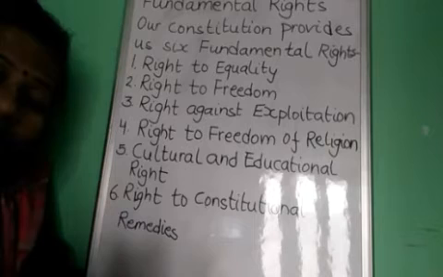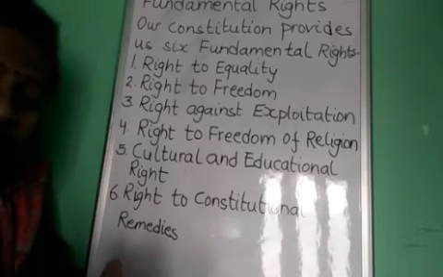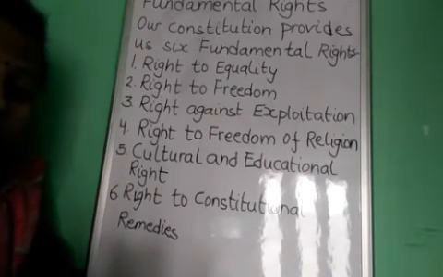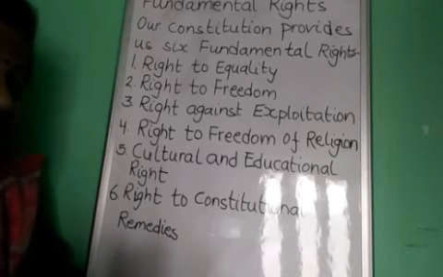They can assemble anywhere peacefully. This is the right of the people. They are given to the citizens by the Constitution.